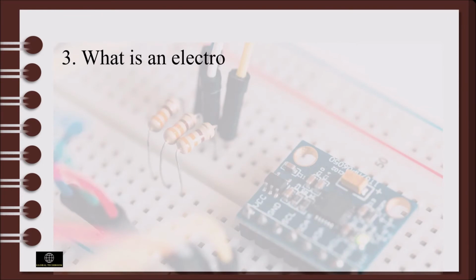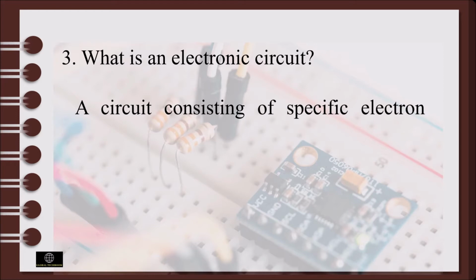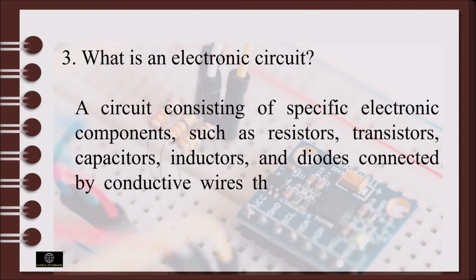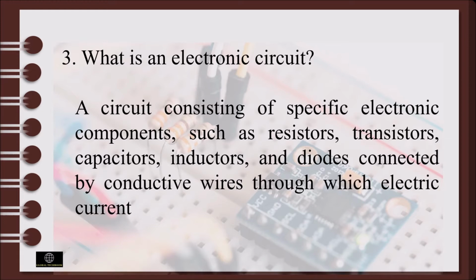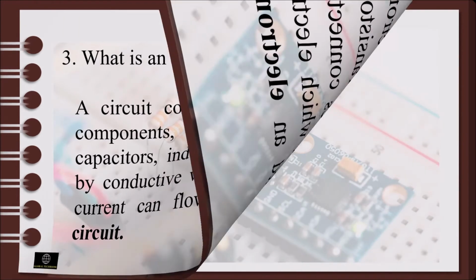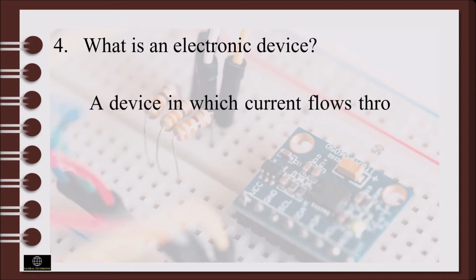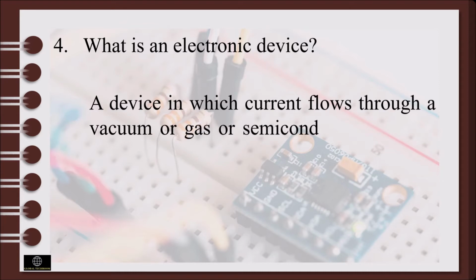What is an electronic circuit? A circuit consisting of specific electronic components like resistors, transistors, capacitors, inductors, and diodes connected by conductor wires through which electric current can flow is called an electronic circuit. What is an electronic device? A device in which the current flows through a vacuum or gas or semiconductor is called an electronic device.